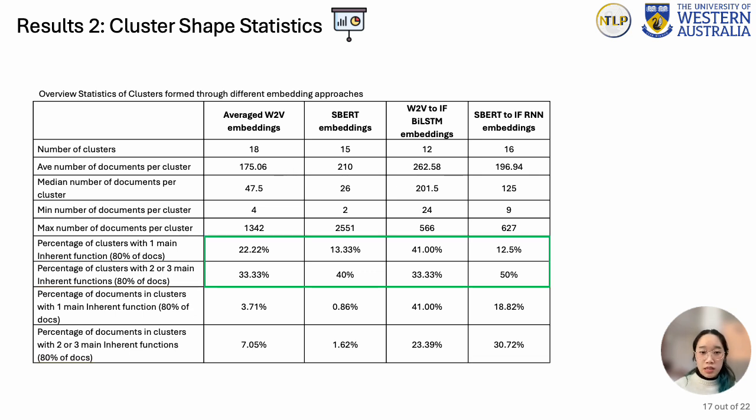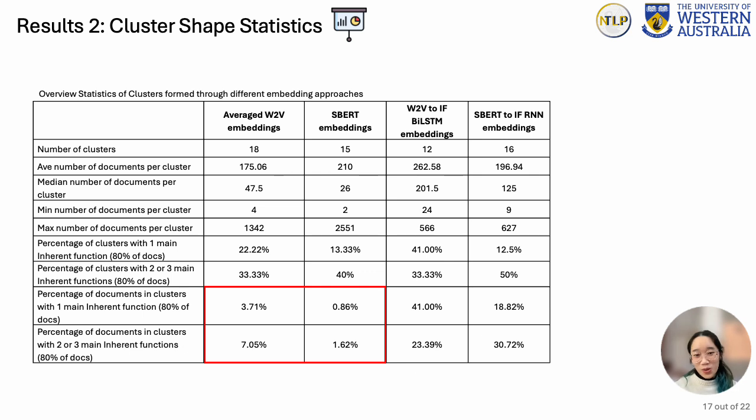Something that becomes apparent is that despite the percentage of clusters being in somewhat the same range across all embedding approaches, the first 2 embedding approaches have a drastically lower percentage of documents in good clusters. This is due to the tendency of creating many clusters that have very few documents in them, and they end up with 1 or 2 very large clusters, as reflected in the maximum number of documents being much larger than the latter 2 approaches. This suggests that the semantic representation alone is having difficulty with the technical meaning of the text, and not capturing enough expert information to